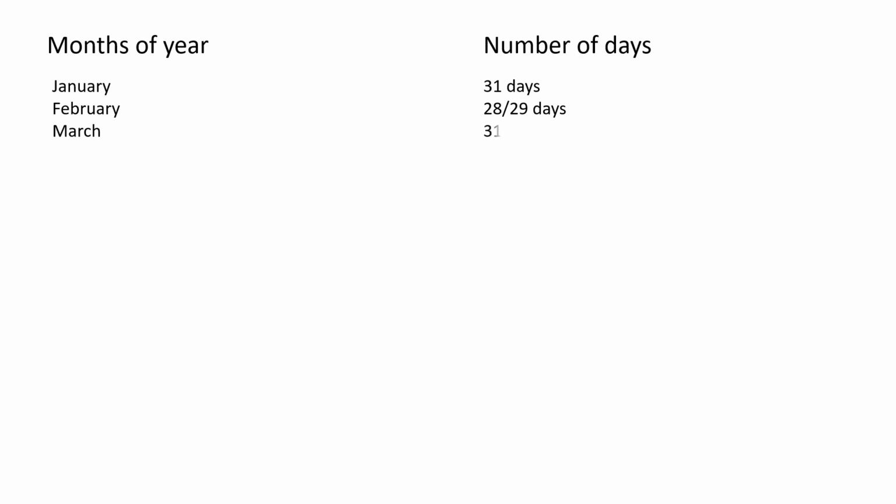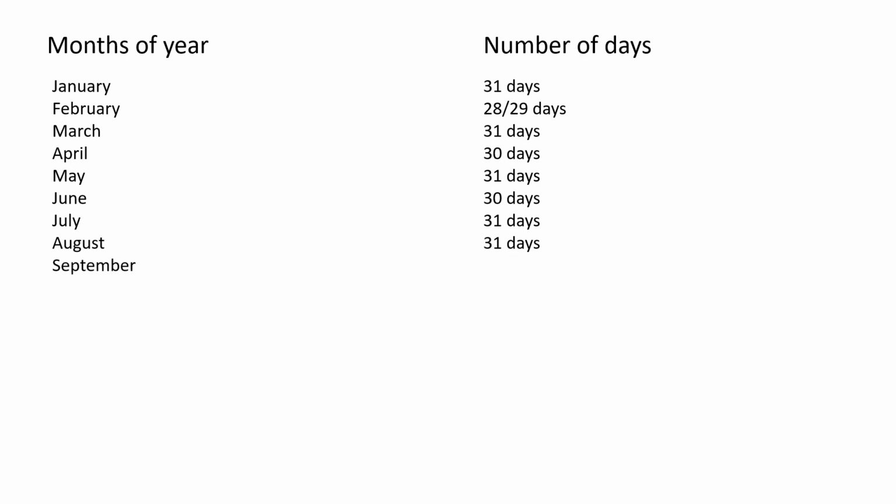March has 31 days. April has 30 days. May has 31 days. June has 30 days. July has 31 days. August has 31 days.